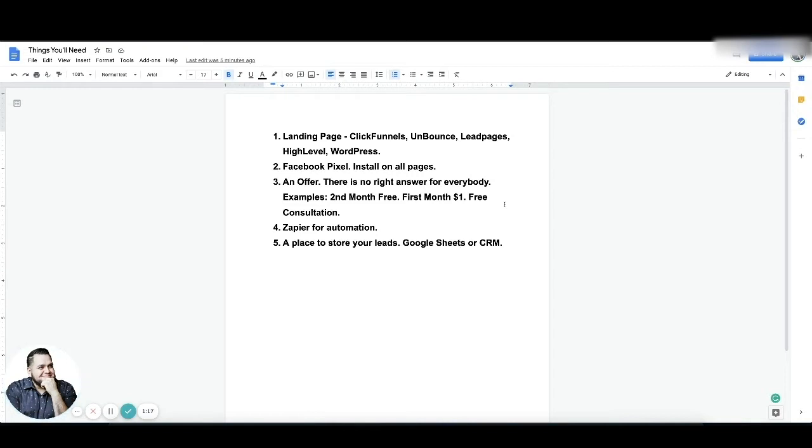Okay. The second thing you're going to need is your Facebook pixel, and you need to install this on all of your landing pages. Okay. And I'll break down what that looks like a little bit later here.